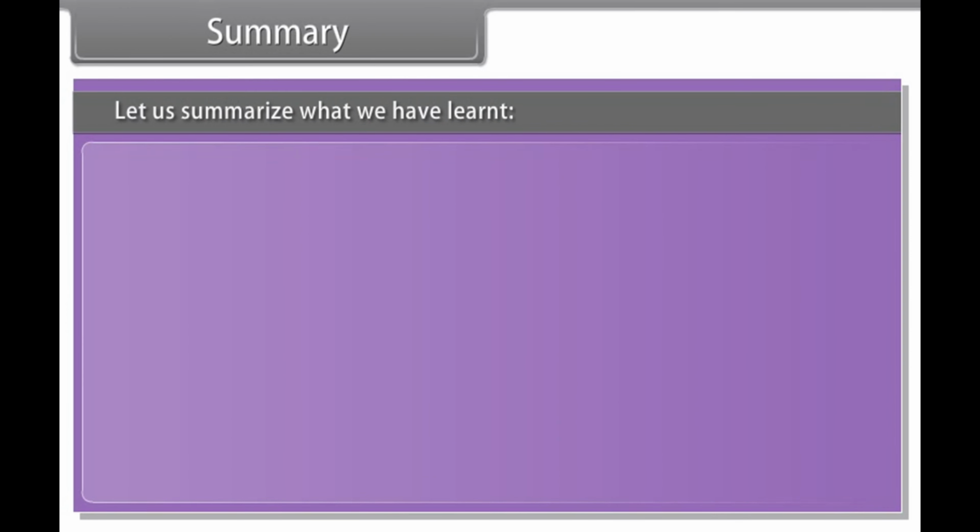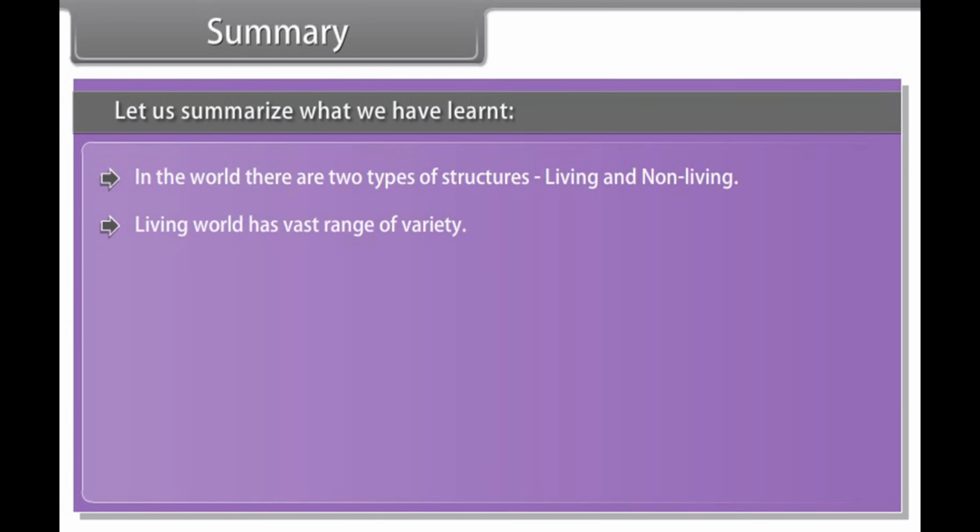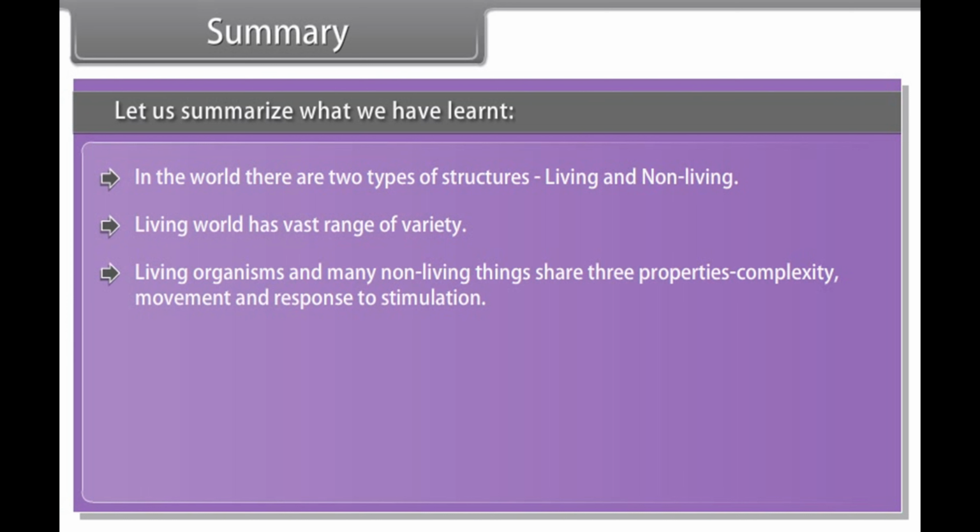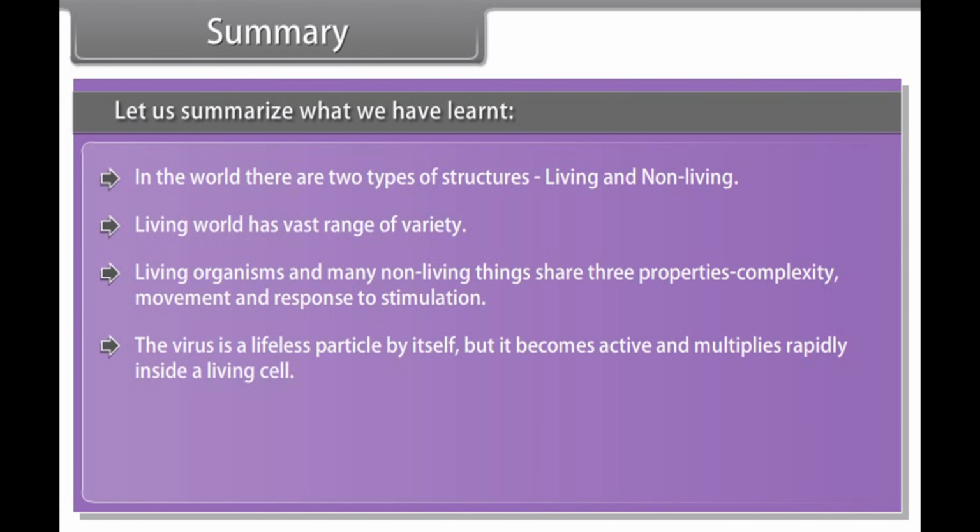Summary. Let us summarize what we have learned. In the world, there are two types of structures, living and non-living. The living world has a vast range of variety. Living organisms and many non-living things share three properties: complexity, movement, and response to stimulation. The virus is a lifeless particle by itself, but it becomes active and multiplies rapidly inside a living cell. The smallest unit of life is the cell.